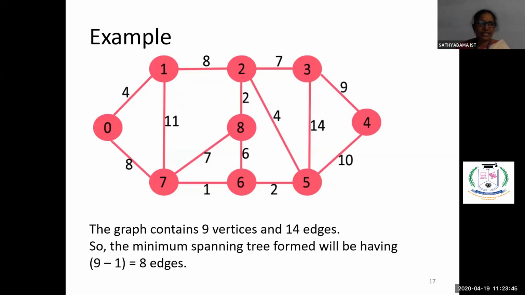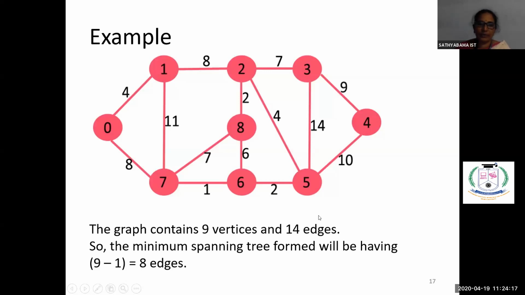See here, how many vertices does the graph contain? Starting from vertex 0, we have 9 vertices, because it goes from 0 to 8. And how many edges do we have? 1, 2, 3, 4, 5, 6, 7, 8, 9, 10, 11, 12, 13, 14.